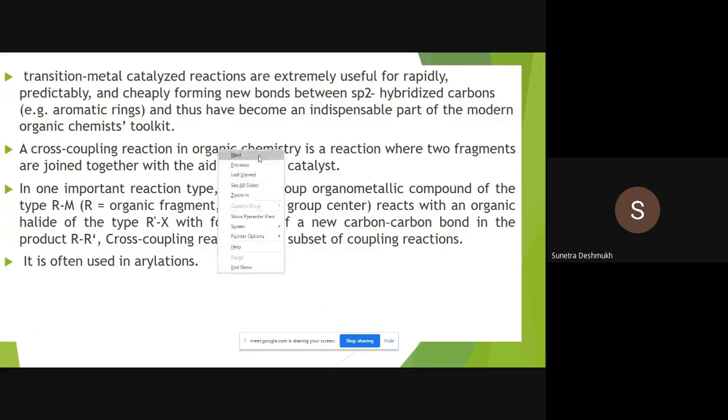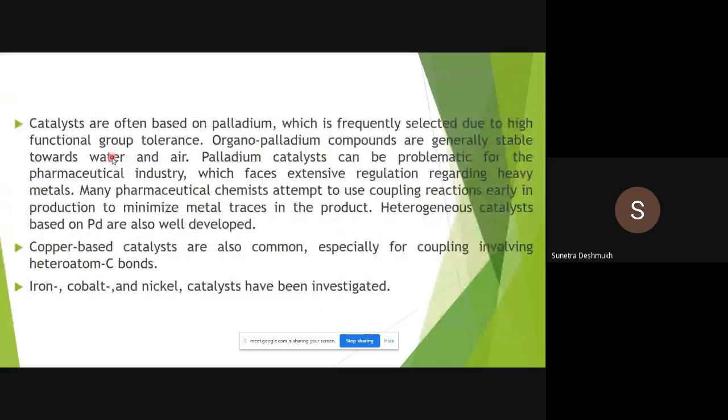What is this catalyst, which catalyst are we going to use in a coupling reaction, cross coupling reaction or coupling reaction? Catalysts are often based on palladium. Okay, mostly palladium we have to use, which is frequently selected due to high functional group tolerance. So we use a variety of transition metals to catalyze this organic transformation, but out of those palladium is the most frequently used because it has high functional group tolerance. Organopalladium compounds are generally stable. Okay, they are stable towards water and air.